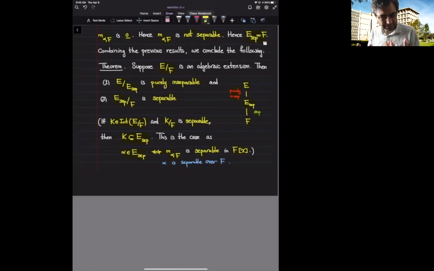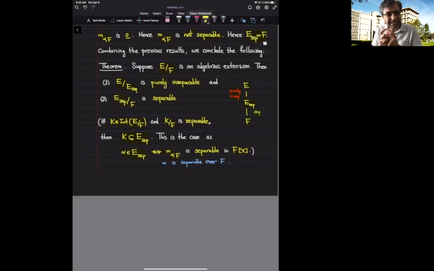Most of the properties of field extensions, if I know it for E over F, then I know it for E over K, where K is an arbitrary intermediate subfield. This is not a fact, this is a rule of thumb. Now, if my property is defined in a way that you can get it for the bottom portion, then you are in luck.